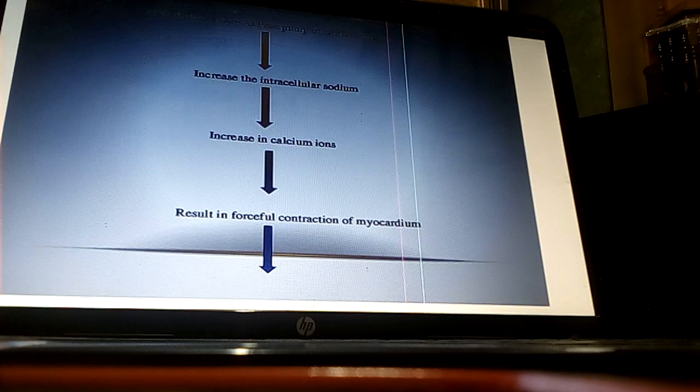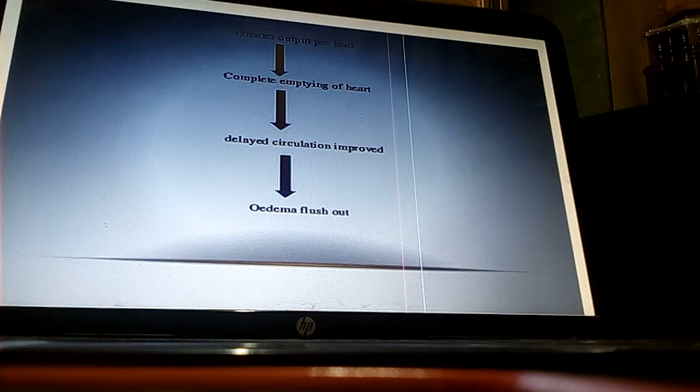How will it act? It will block the sodium potassium ATPase pump of cardiac muscle, and this will increase the intracellular sodium, increase calcium ions, and result in forceful contraction of myocardium, due to which it will increase the activity of heart, and the output of heart per beat will also increase.